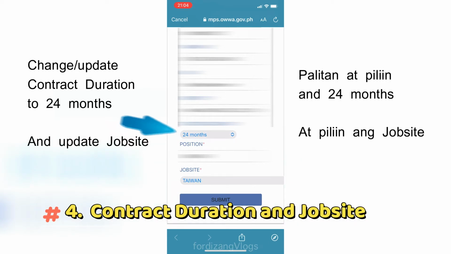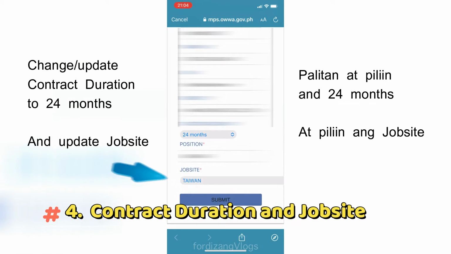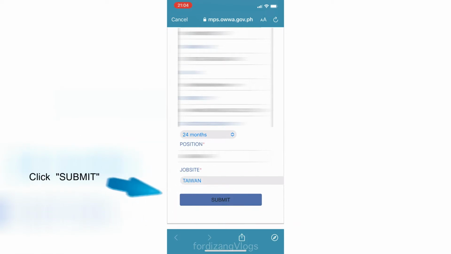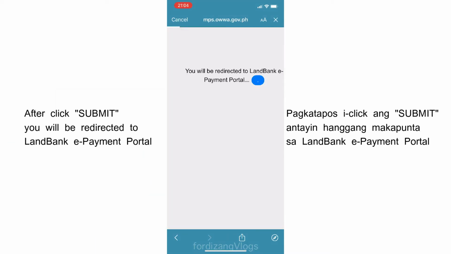In Step 4, change and update contract duration to 24 months. And update Jobsite. Click Submit button. After click Submit, you will be redirected to Land Bank e-payment portal.